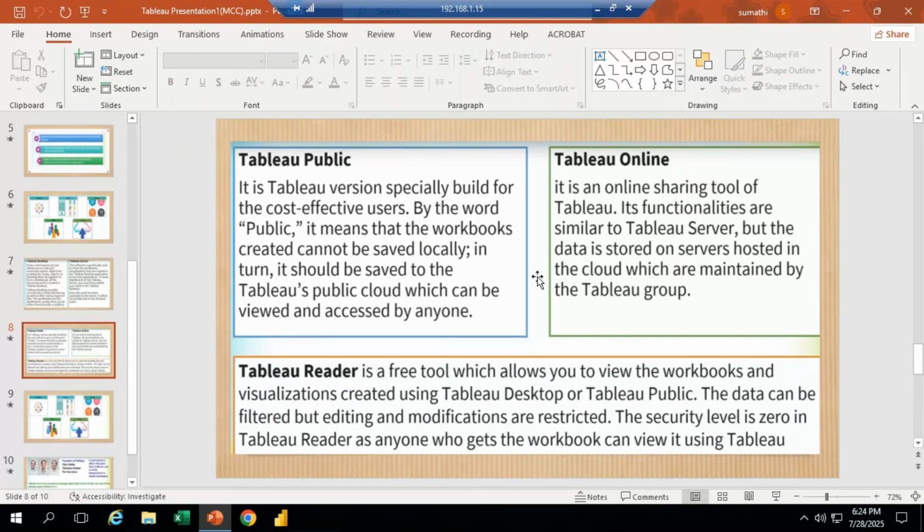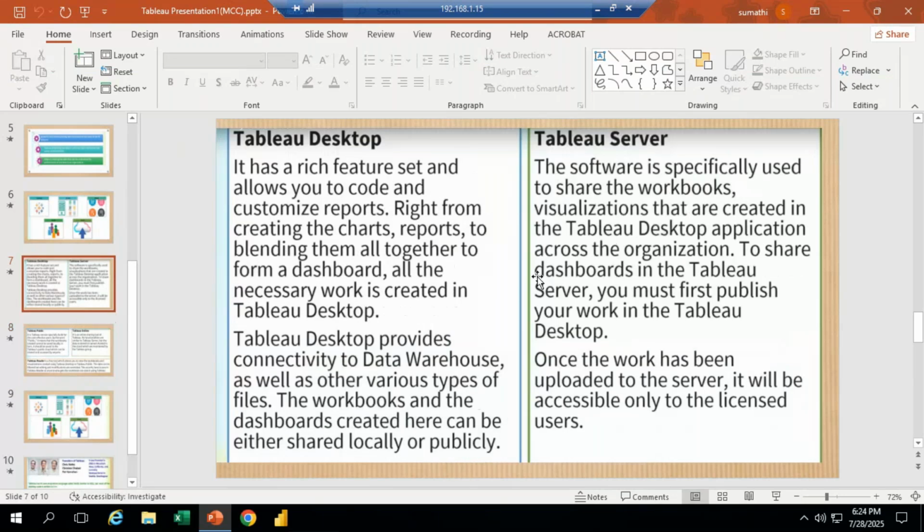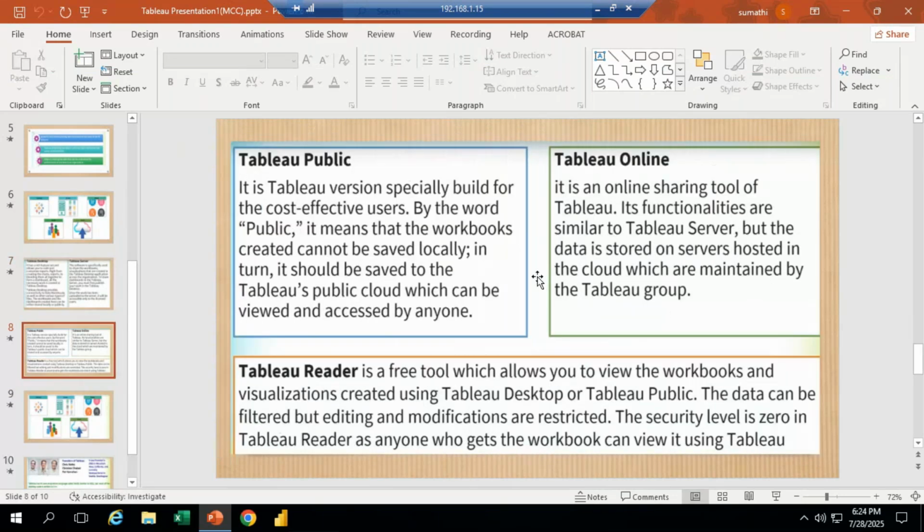Okay, all these are the options we have: Tableau Desktop, Tableau Server, Tableau Public, Tableau Online, and Tableau Reader. If I want to install Tableau, for example, the Tableau Desktop latest version is 2025.